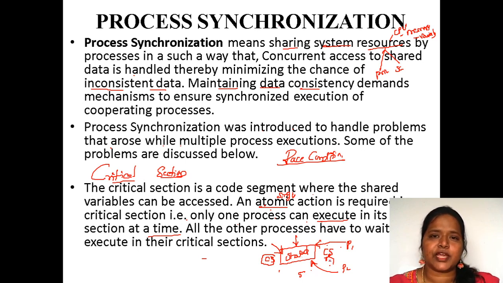But how is the shared variable used? One after another, like an ATM: one person comes, does the task, and leaves. Another person comes, does the task, and leaves. So that ATM is a critical section. Only one by one will come and execute. That's how we achieve process synchronization.